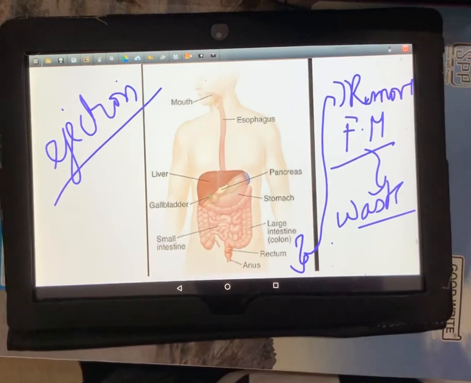So this was about the detailing of the structure and basic functioning of the units of the digestive system in humans. I hope that the video has made the concept clear.